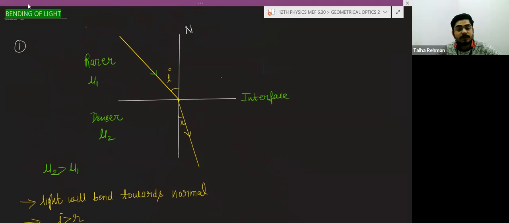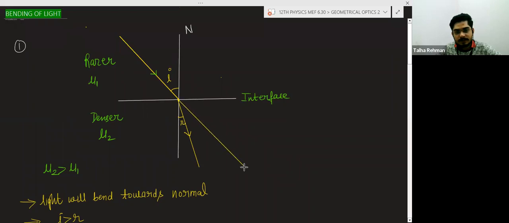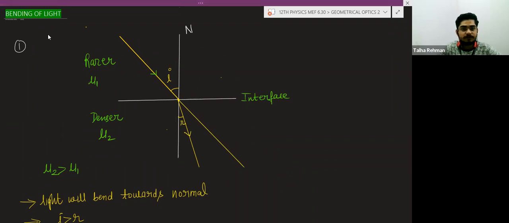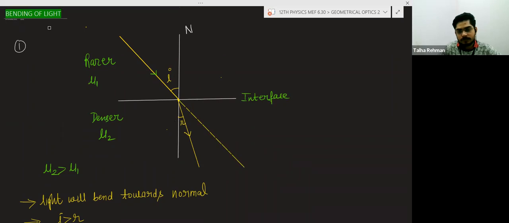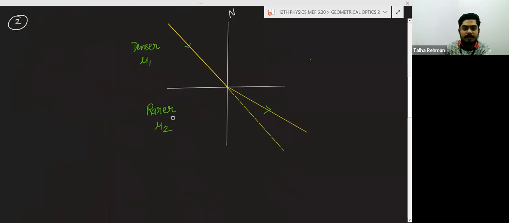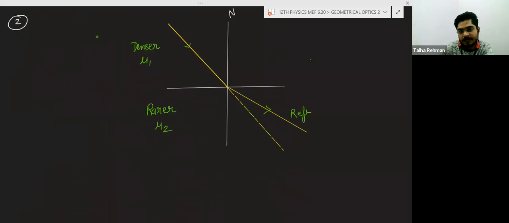The path of the light ray without refraction will be like this, but actually the light bends, and this is the actual path of the light, or you can say the refracted ray.